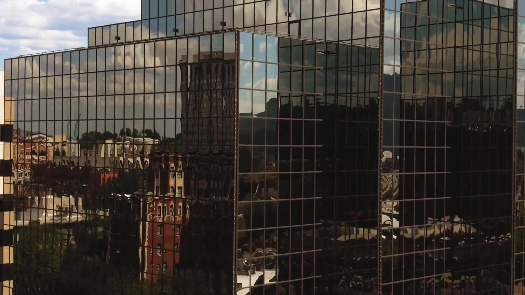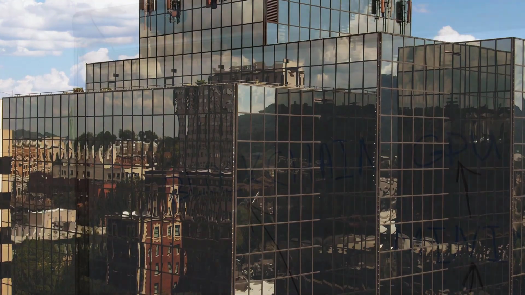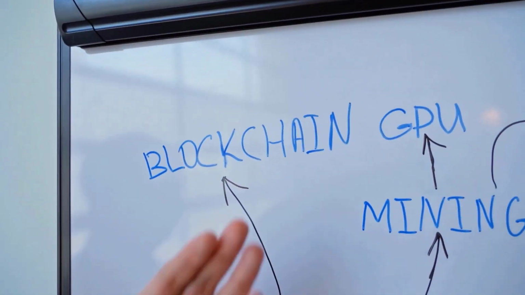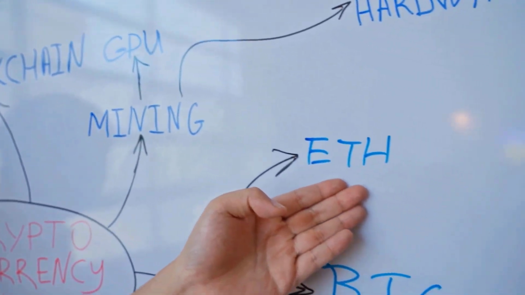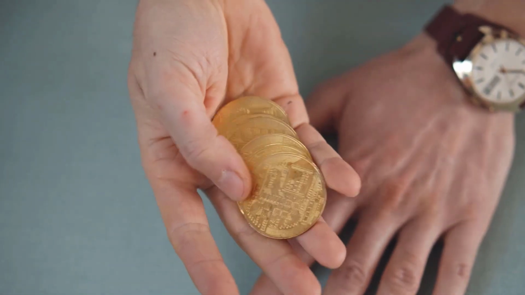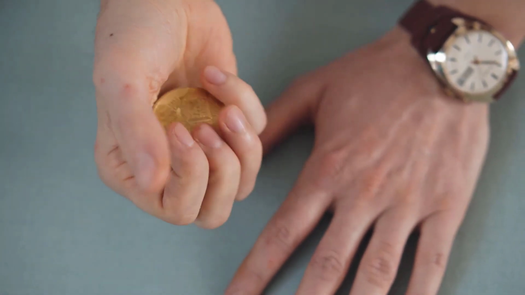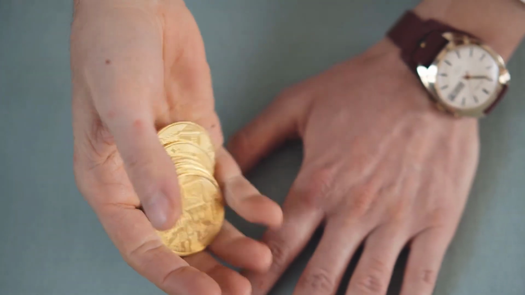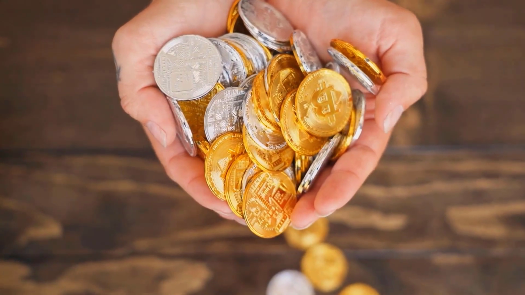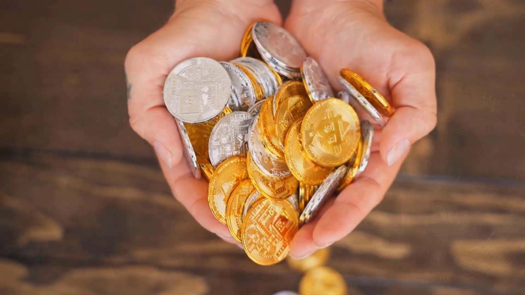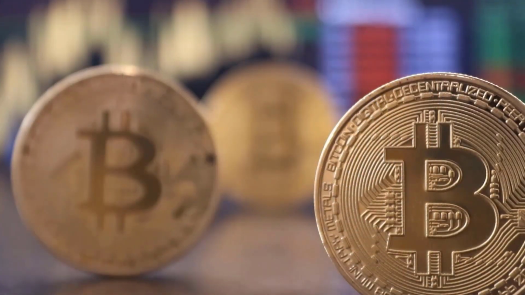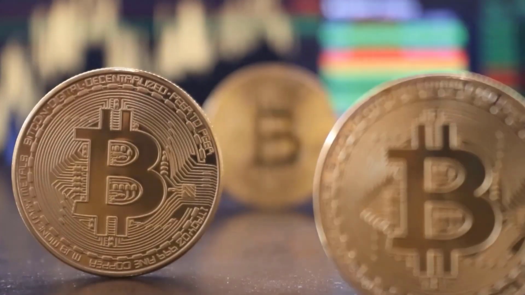Algorand value expectation for 2023, 2024, 2025, 2026, and 2027. Algorand cost expectation for December 2023. At the outset cost at $0.13. Most extreme cost 19 cents, least cost 13 cents. The normal for the month 15 cents. Algorand cost conjecture toward the month's end 16 cents, change for December 23.1%.